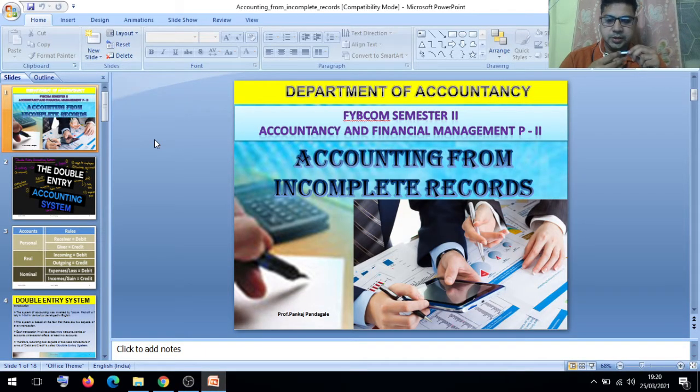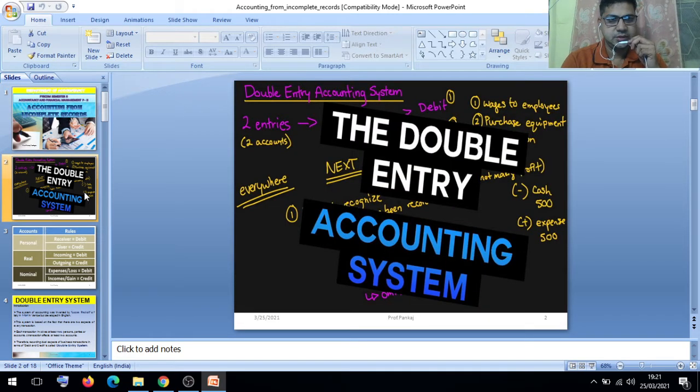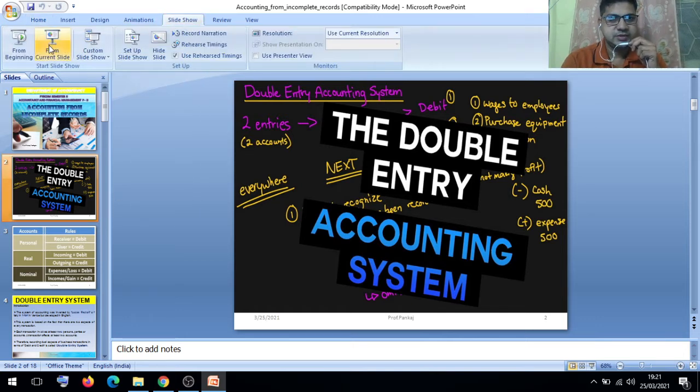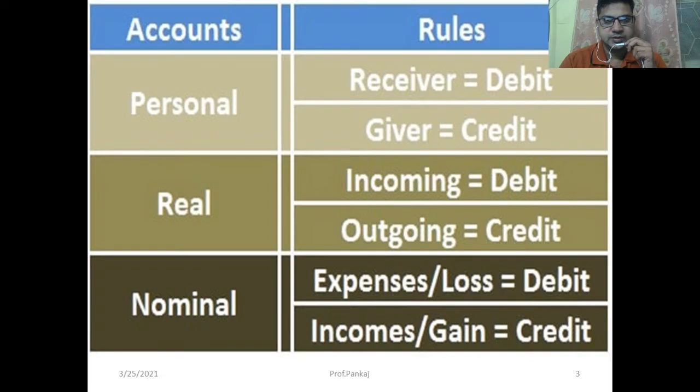Now, friends, under accounting for incomplete records, we discussed in our last lecture the double entry system of accounting. We discussed the various kinds of golden accounting rules: personal, real, nominal.